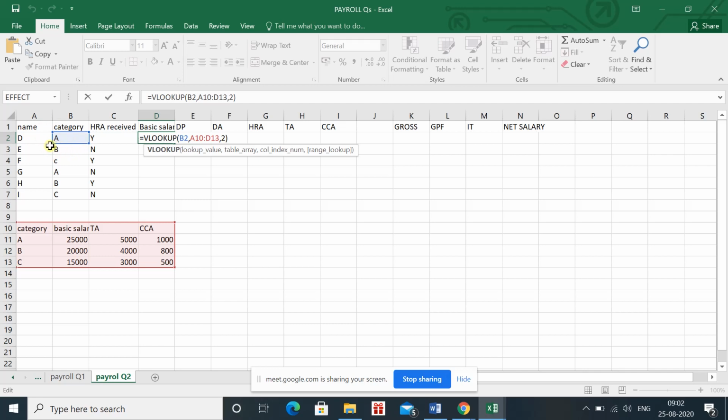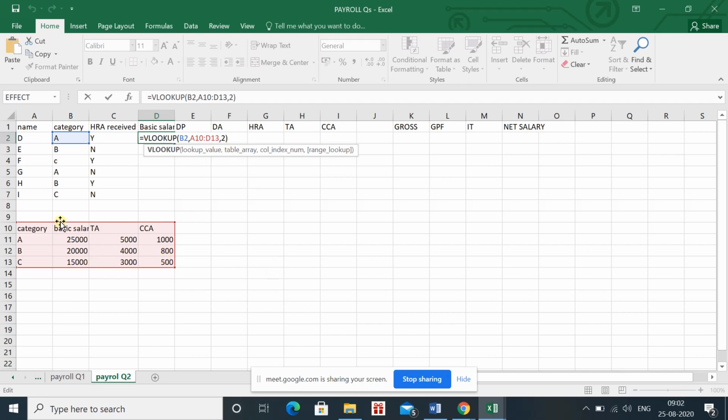We want to look up the value of category A. According to category A, we want to check the basic salary within this range. This is the range. So I have selected the range A10 to D13. I have just clicked over here and selected with the help of shift and arrow key, or with the help of your mouse you can select it.